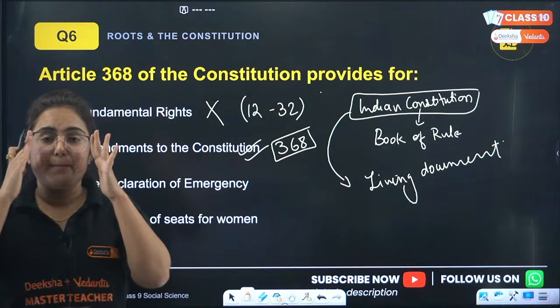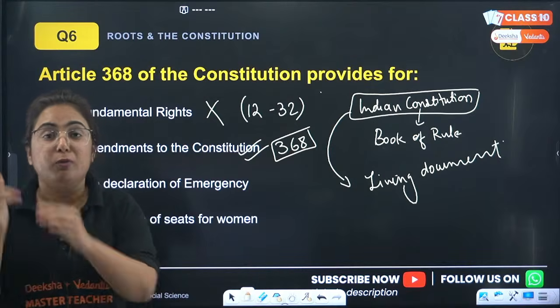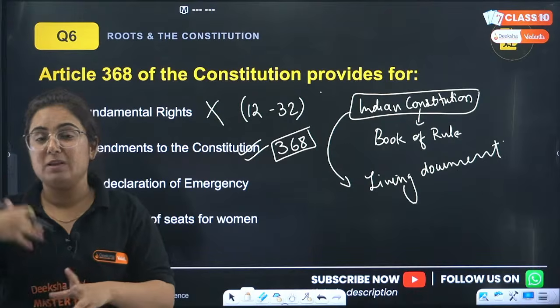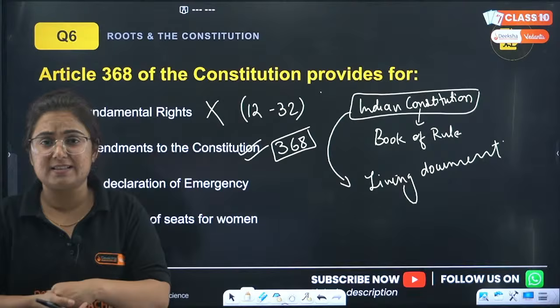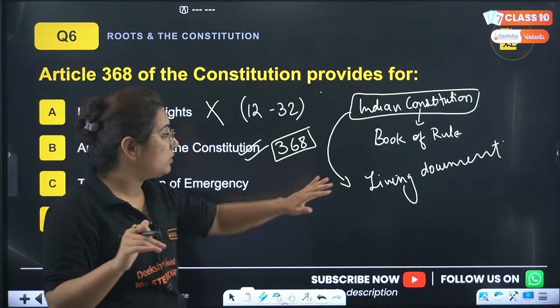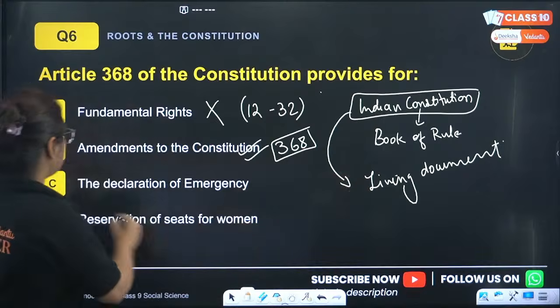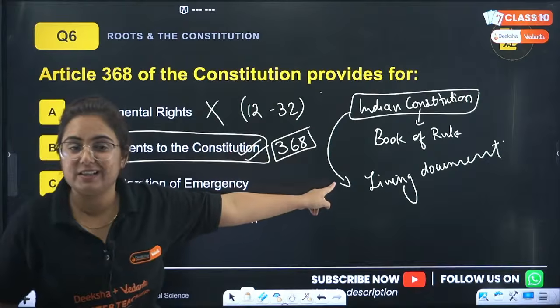For example, not everything is the same in the country right now. We are paying GST, which did not exist before. There are a lot of changes introduced. How did the changes come? For those changes, we have to do what? Amendment in the Constitution. And that is known as what? Changes in the Constitution, amendment, that comes from Article 368.